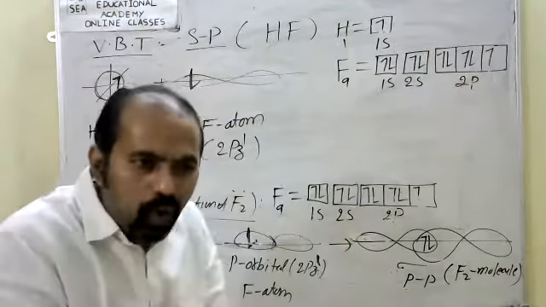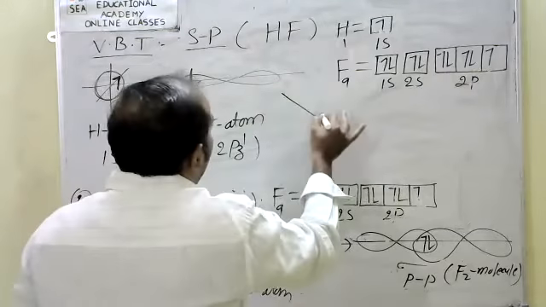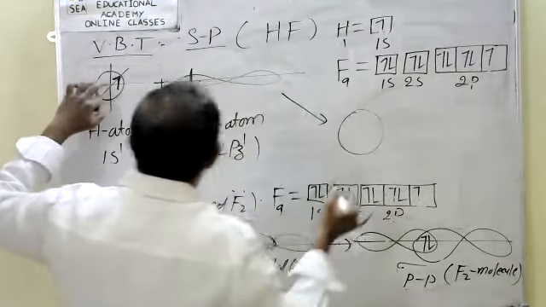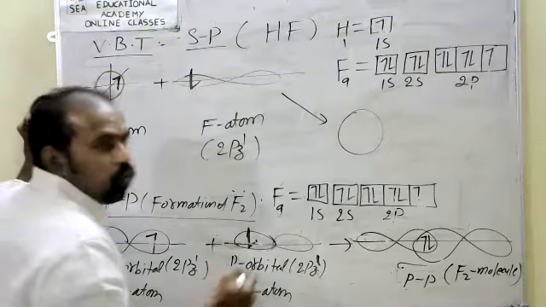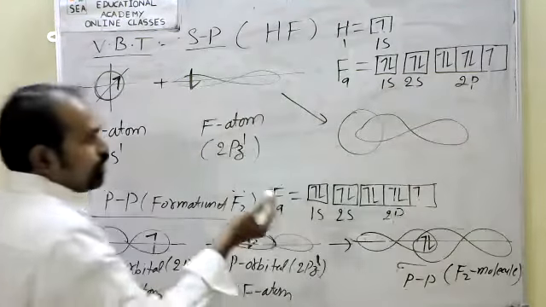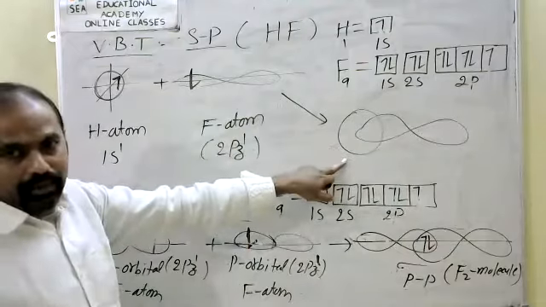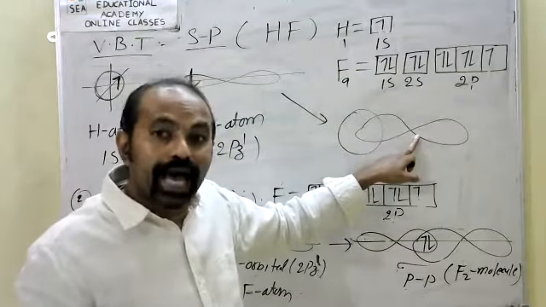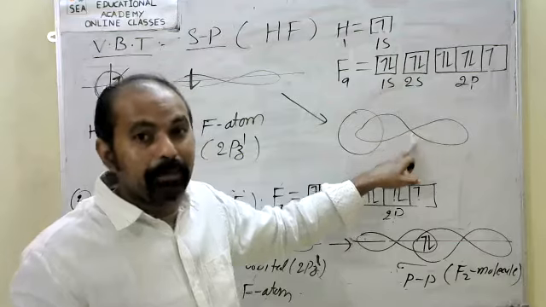Now both overlap. See, how do both overlap? The s orbital of the hydrogen atom, spherical, overlaps with the fluorine p orbital, 2pz orbital, dumbbell.